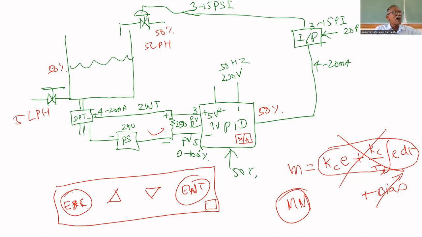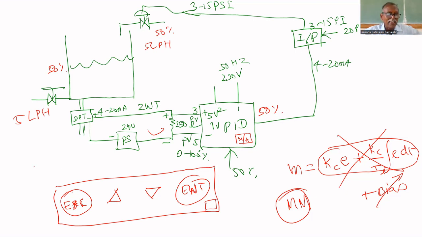Now you are not using automatic mode, but manual mode. Manually, you are adjusting the controller output to 50%. Level remains at 50%. Third point: check whether the level is settled or not. It will settle only if inflow rate equals outflow rate. How to find whether it is settled or not?